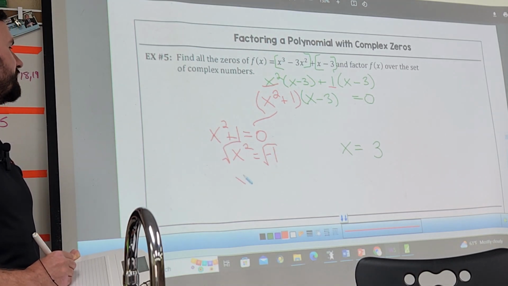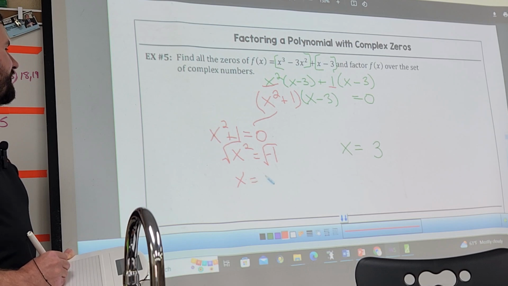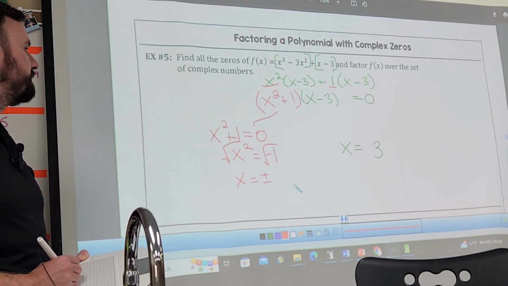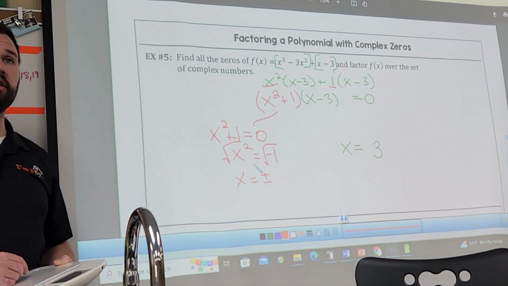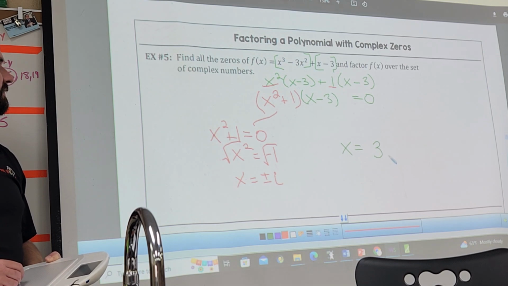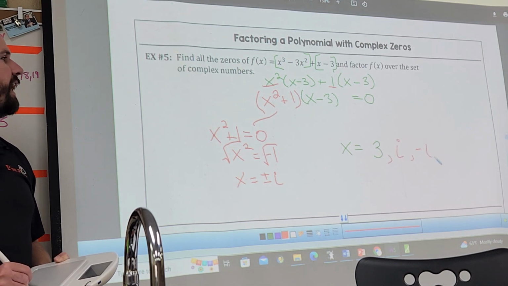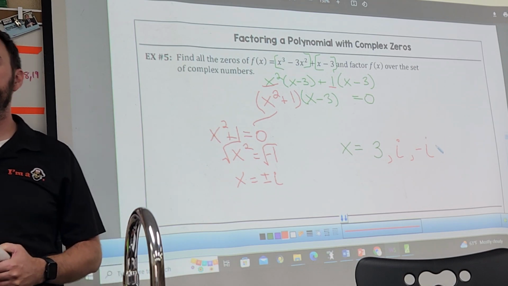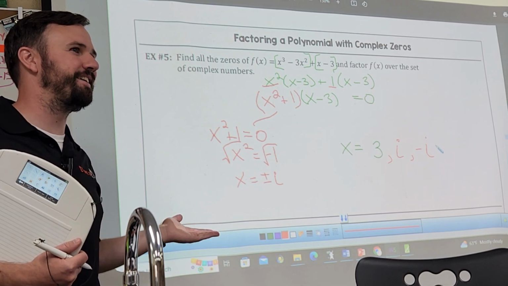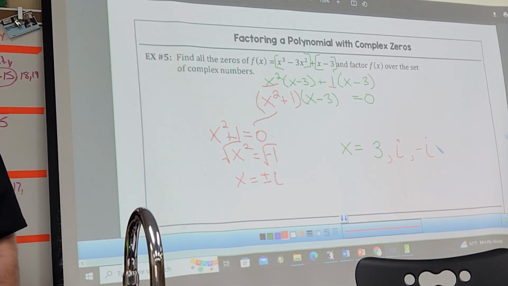We got all the dice. Do you agree that I have to put a plus minus whenever I square root? And what's square root of negative 1 equal to? I. So you have an i? Well, we know that if i is a solution, negative i is as well, right? So even if you forgot to do the plus minus, you're going to get it, right? So those are my 3 zeros.